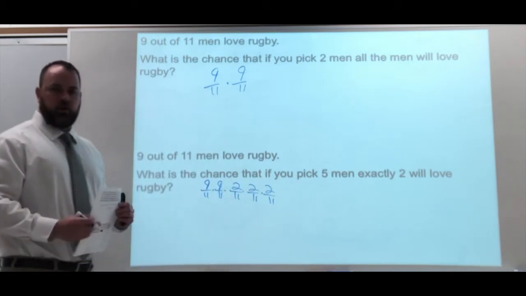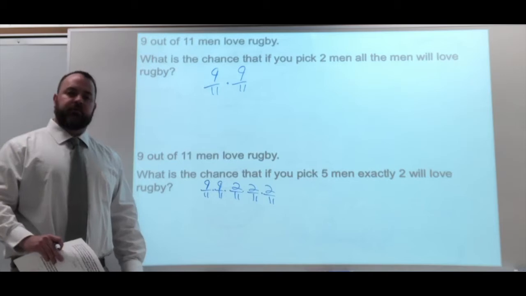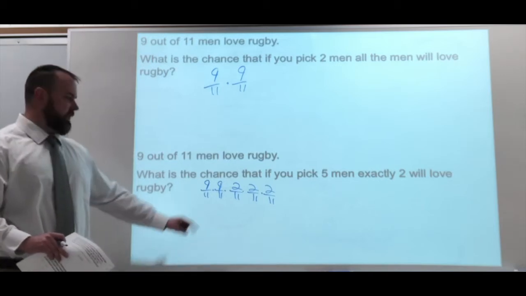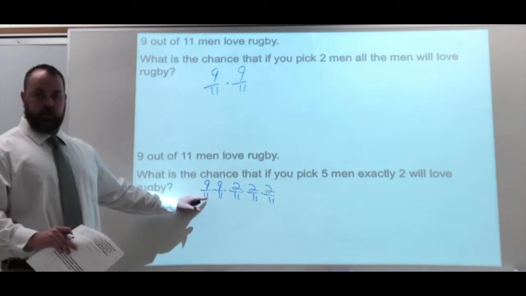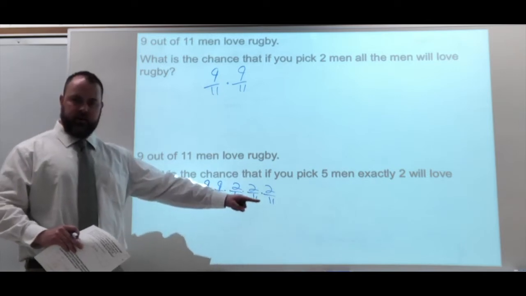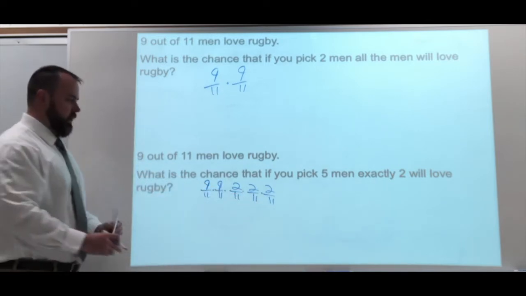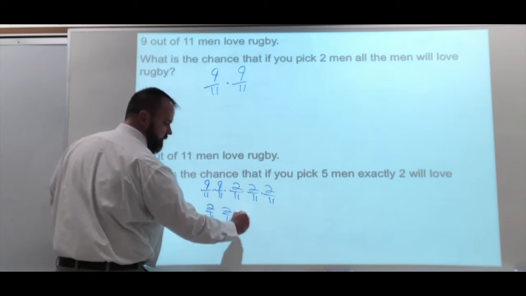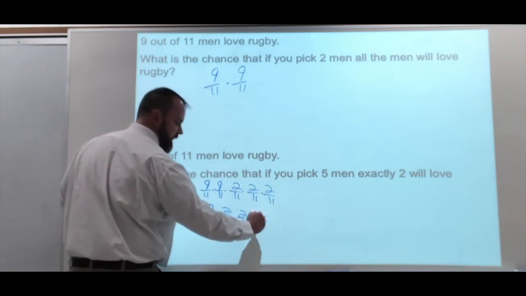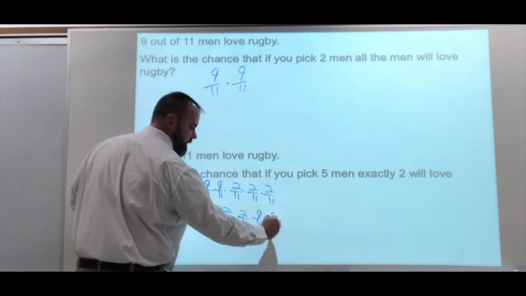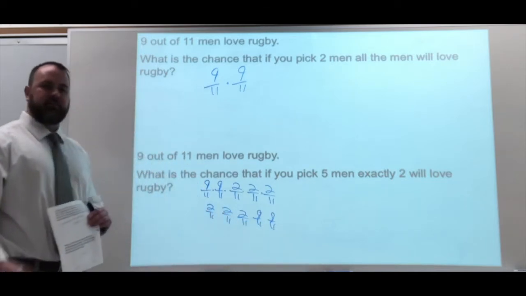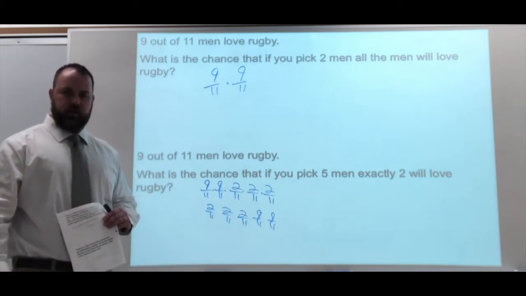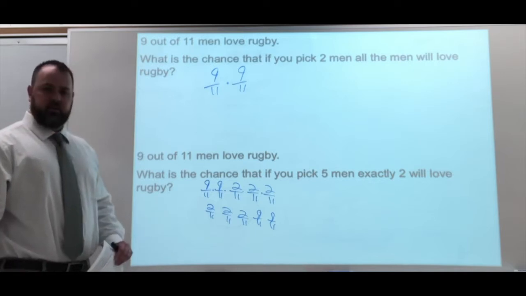Now my question to you is, if I'm asking 5 people if they love rugby, am I guaranteed that the first 2 are going to be the ones that love it and the next 3 not? No. It could end up being 2 out of 11, 2 out of 11, 2 out of 11, and then 9 out of 11, 9 out of 11. So this time the last 2 people love the rugby. There's another situation.